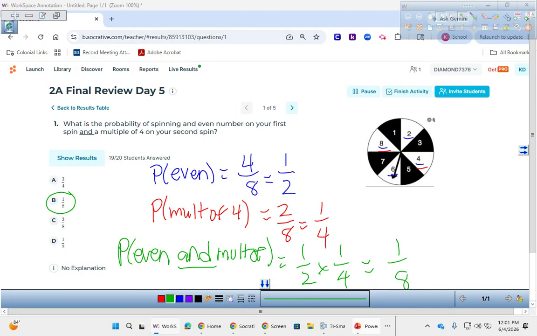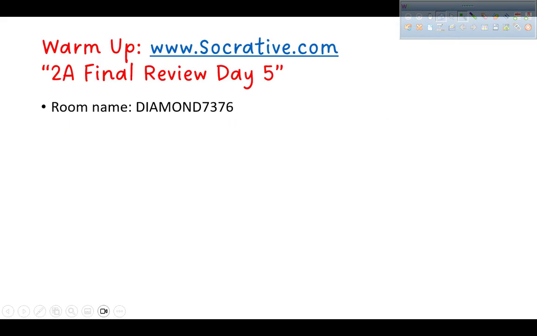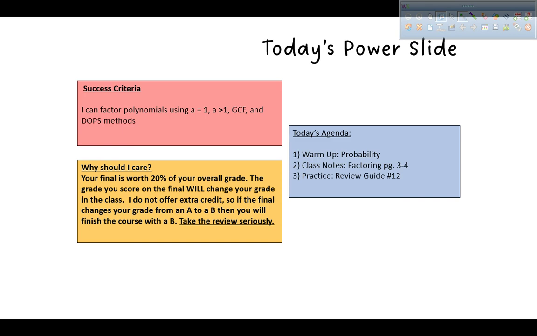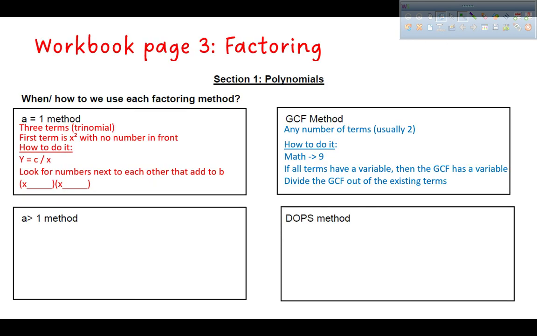The other ones look good. Today I want to finish up our factoring review. We started it yesterday, and we're going to finish it today. Yesterday we did A equals 1 and GCF. Today we're going to add in those final 2, and then that'll sum up our review. We're starting the final tomorrow. So if you can take out your white packets and open them up to page 3.